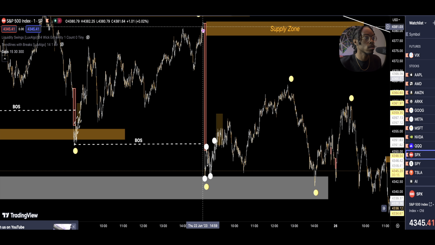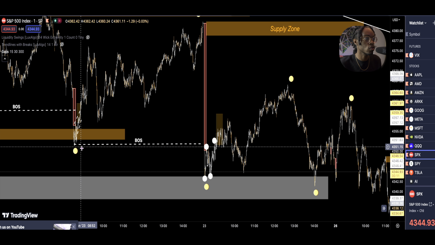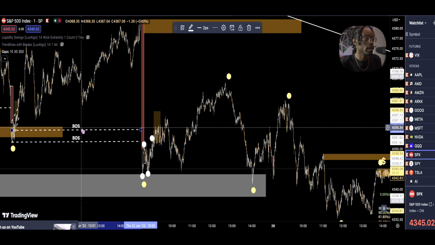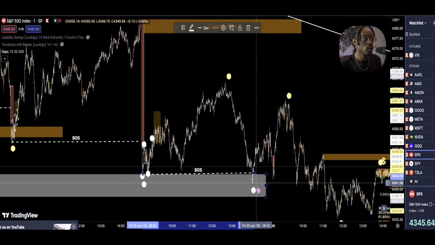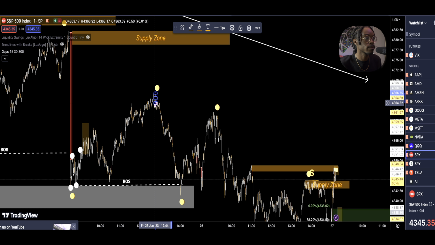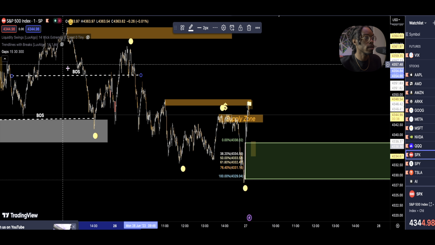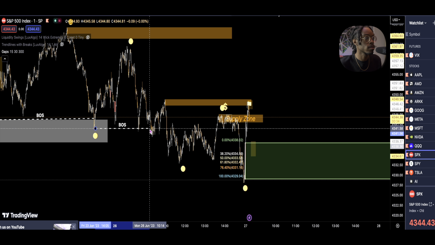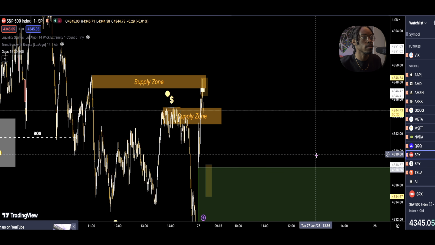This zone caused this BOS, this break of structure. Now look at this. Here's another BOS, another break of structure, because we made a lower low than the previous low. What caused price to create that break of structure? That candle right there. And actually you can bring it down a little bit. We have another BOS, another break of structure right there. Really all of that. Let me zoom in a little bit so you guys can see.